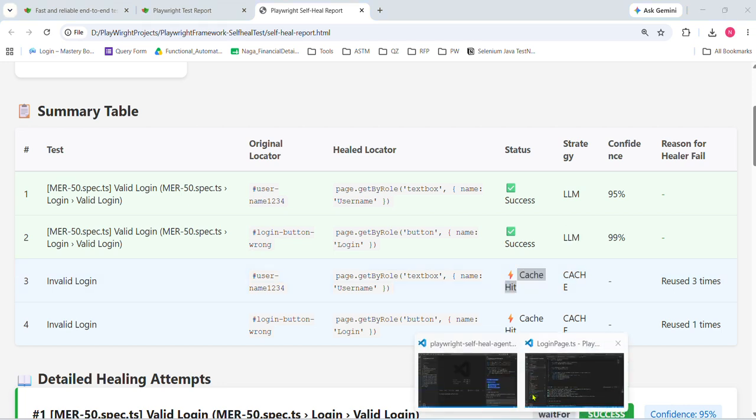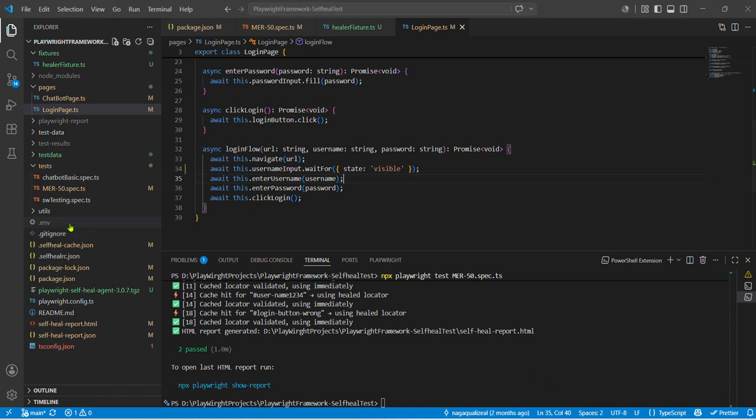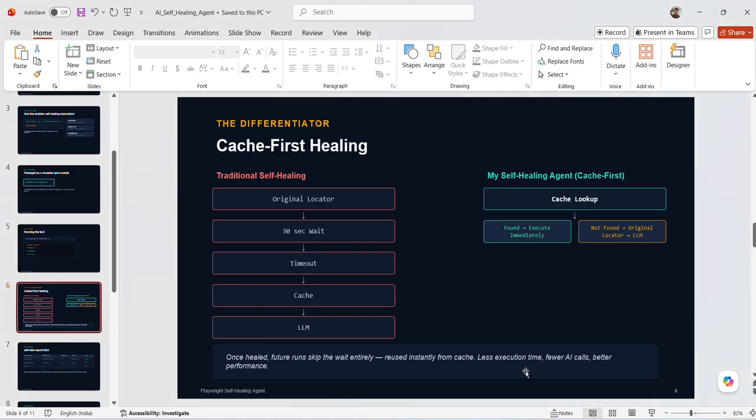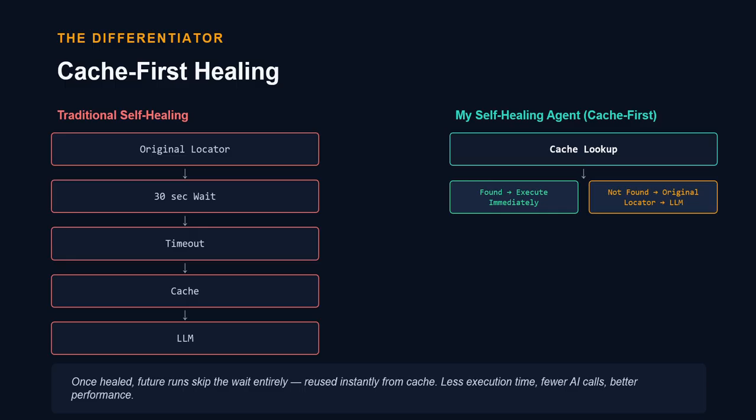So where is this cache available? Here. The moment any element is healed, it will write into the cache. Next time, whenever it needs to identify the element, it first checks the cache and then performs the action. So this is the one which I wanted to highlight.